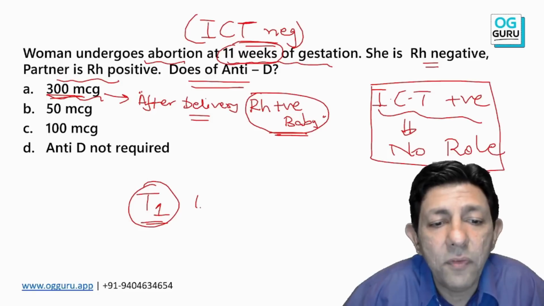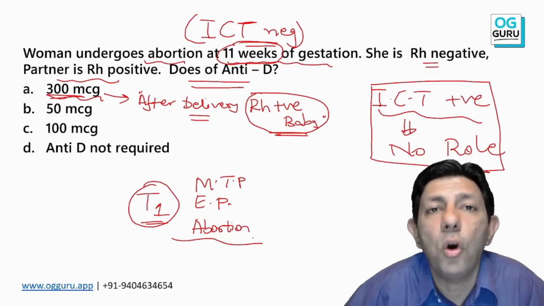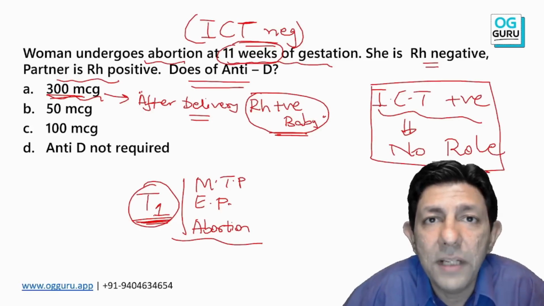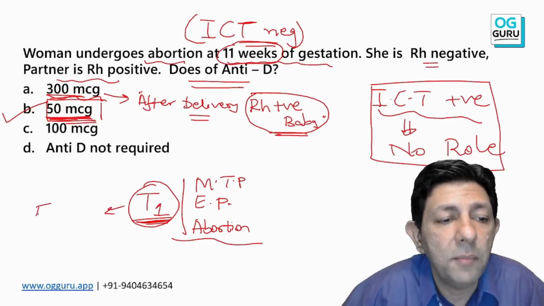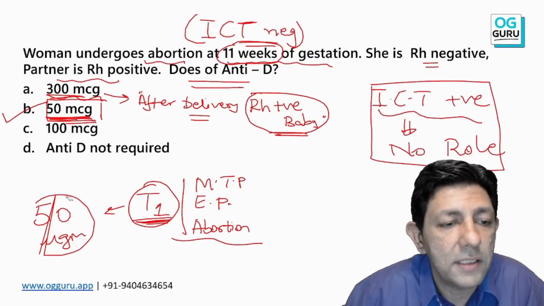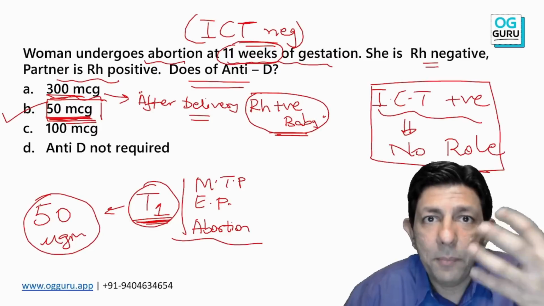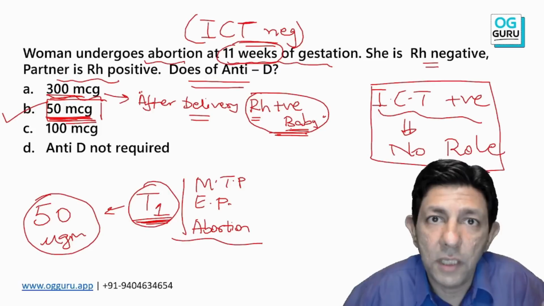So whenever it is either an MTP or an ectopic pregnancy or even a miscarriage or abortion, if the patient is in the first trimester, you assume that the fetus is Rh positive, and the dose is 50 microgram. Please remember this. Anything in the first trimester, 50 microgram is the dose of anti-D which we will give. Is this crystal clear, my dear student? I repeat that, once the baby is born, we give 300 microgram if the baby is Rh positive. I will do the baby's blood group.